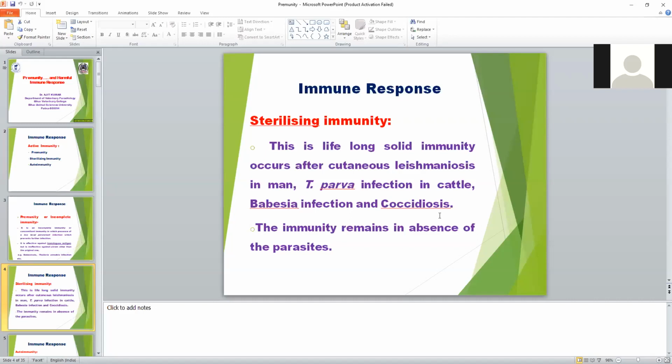Lifelong solid immunity occurs during cutaneous leishmaniasis.